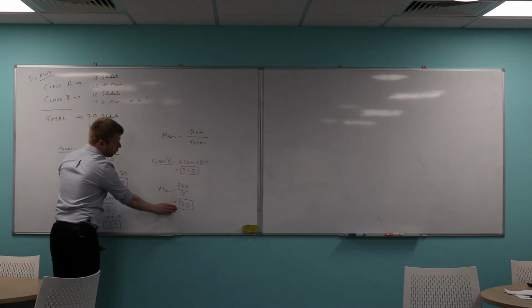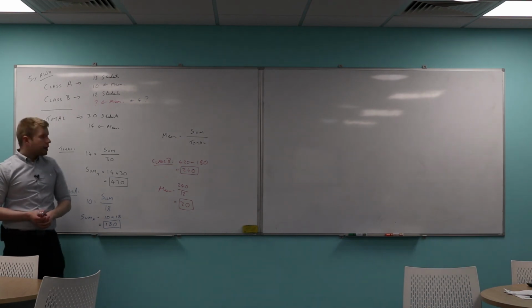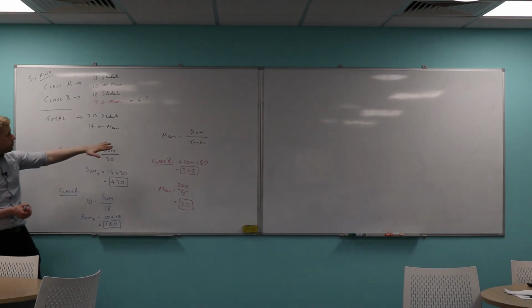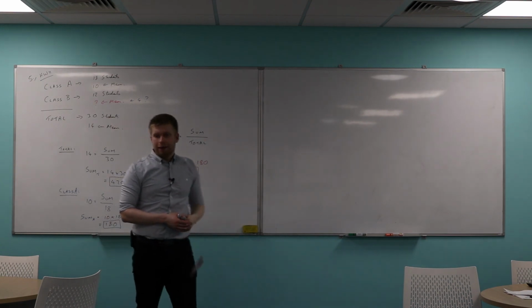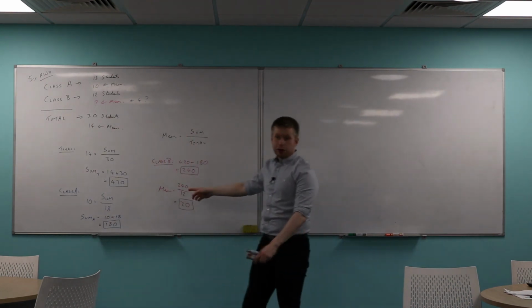But no, Alex was wrong. The mean mark for class B was 20. But does that make sense? There's nothing difficult there. It's just simply using this formula. It is less students, but the result is higher. Exactly. And that's the reason why the mean is higher, because there's less students going on. Yeah?